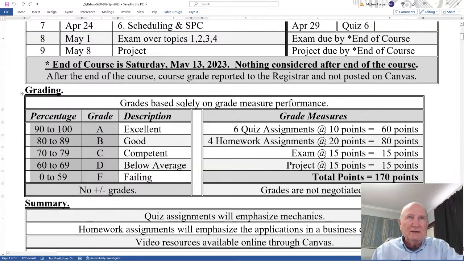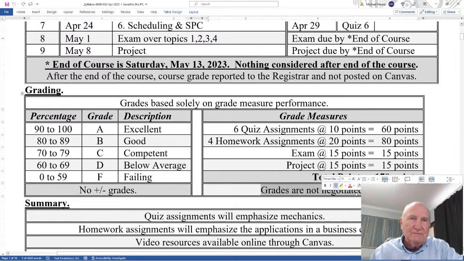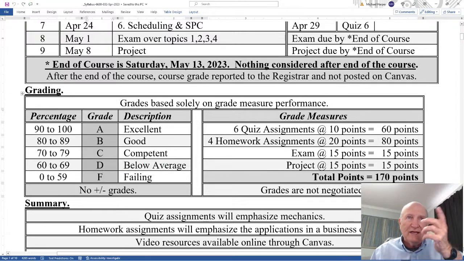Your grade is based solely on the performance on those points. Therefore, there is no subjectivity. It's all objective, and the grades are not negotiated. Also notice that there are no plus or minus grades. They're just A, B, C, D, F. And the strict rule is that between 80 and 90 is the break even between A and B.